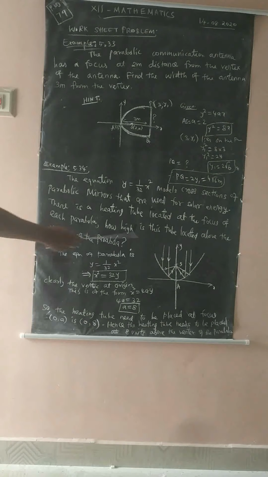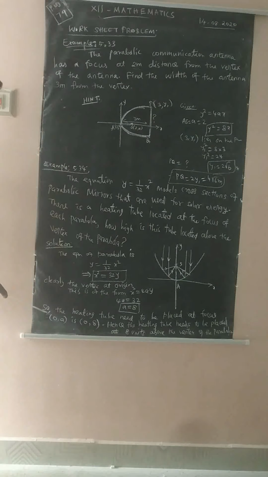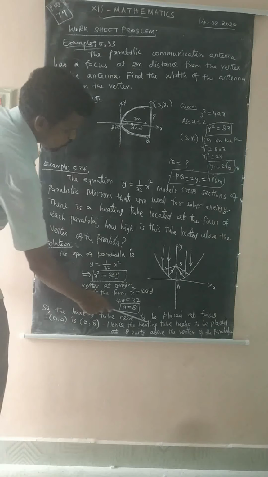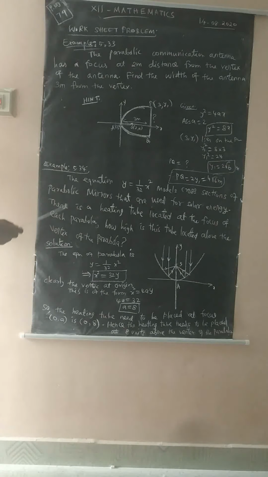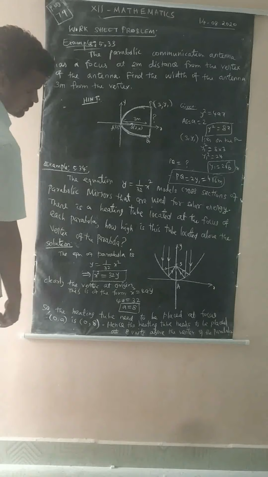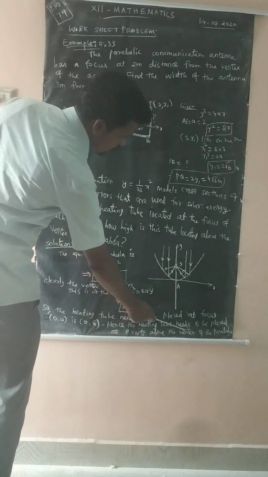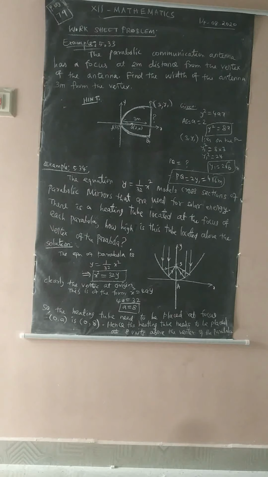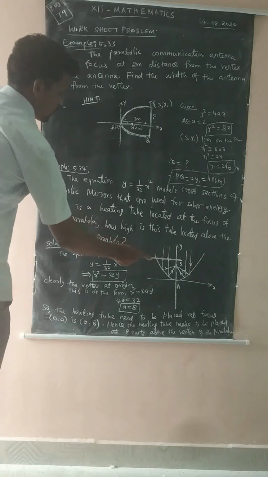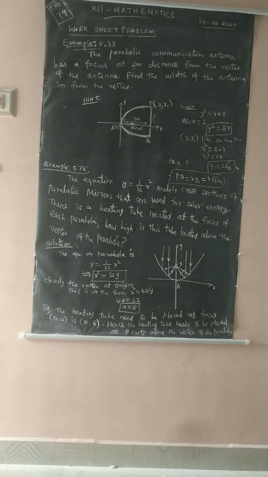Here a is equal to 8, so the heating tube needs to be placed at the focus, that means 0, a, which is 0, 8. This is the standard formula for the focus of a parabola open upward. So the heating tube needs to be placed 8 units above the vertex of the parabola.